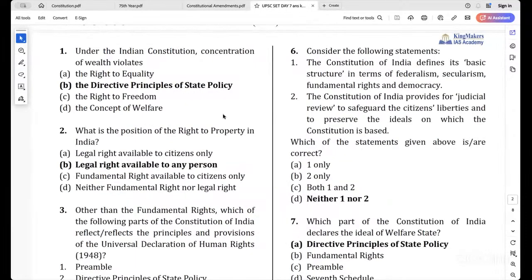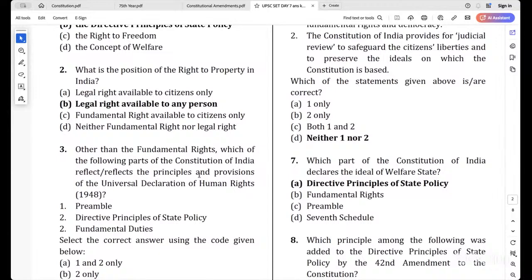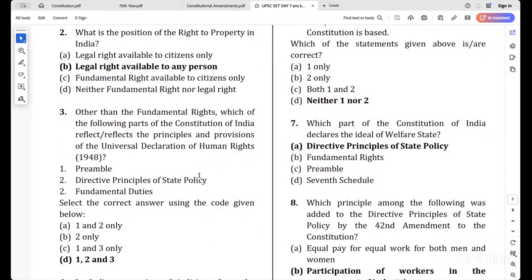What is the position of the right to property in India? It is a legal right available to any person, not only to citizens but also to any persons. Okay. Next. Other than the fundamental rights, which of the following parts of the Constitution of India reflects the principles and provisions of the Universal Declaration of Human Rights?